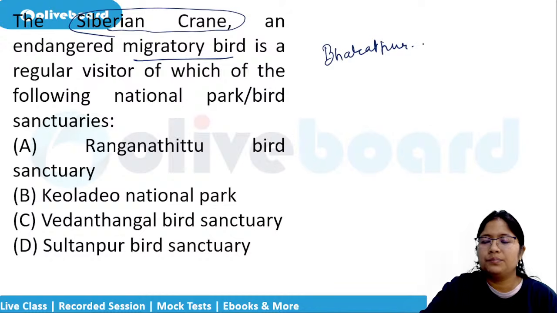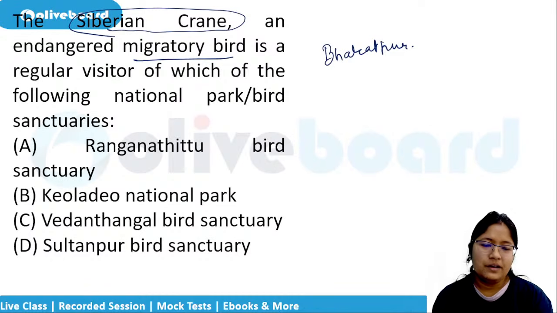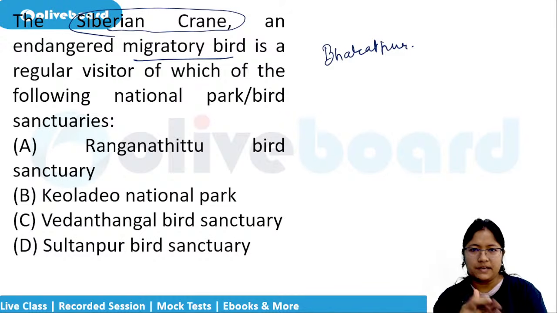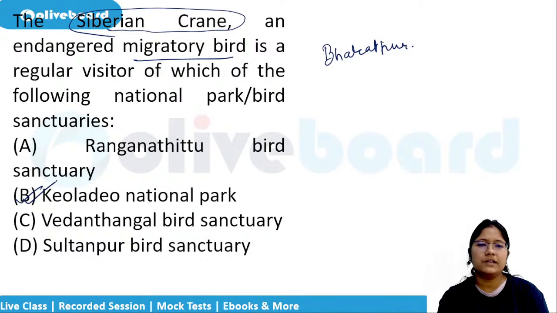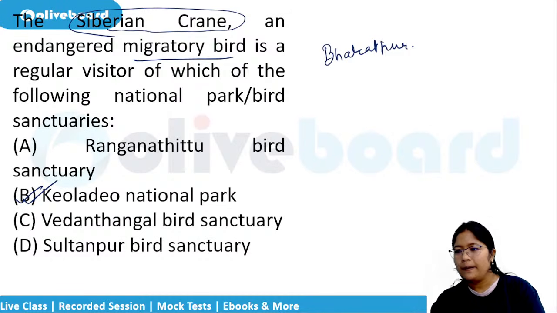Bharatpur. Bharatpur National Park. You tell me what is the other name, or previously it was known as, both the names are used. And people also say simply Ghana, that is very dense forest, like that also they refer to it. So it is correct. Option B, that is Keoladeo Ghana National Park or Keoladeo National Park or Bharatpur National Park. All right, so B is the correct answer.